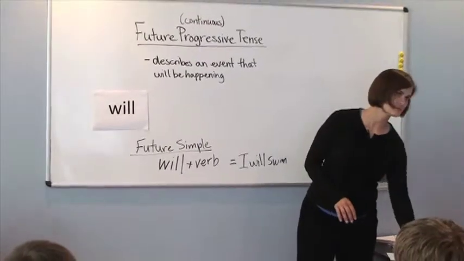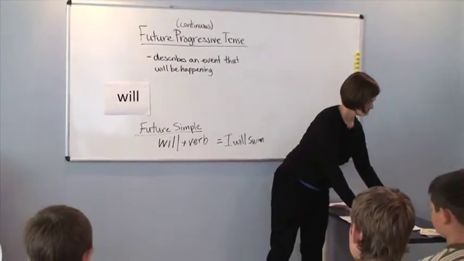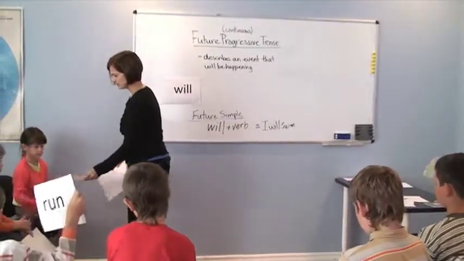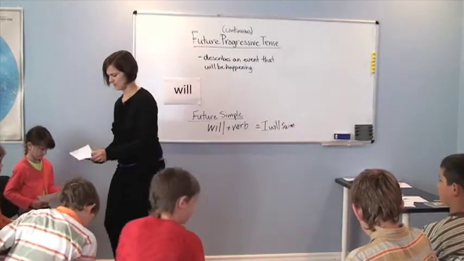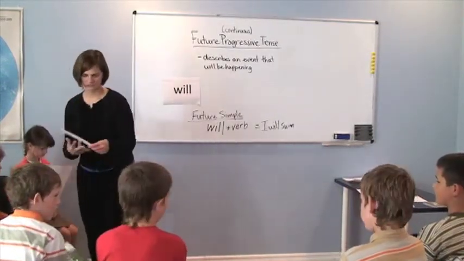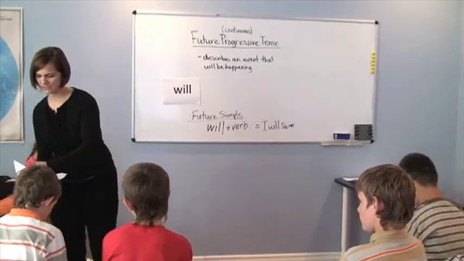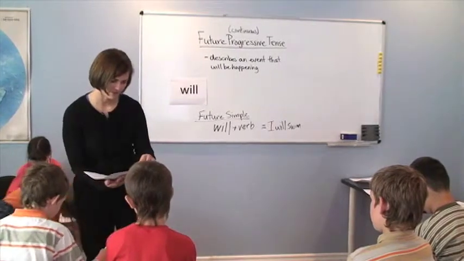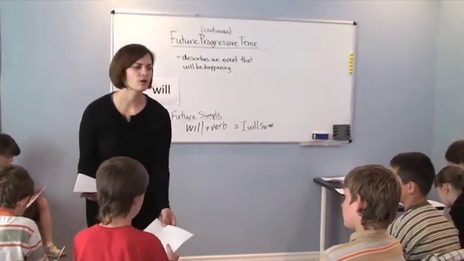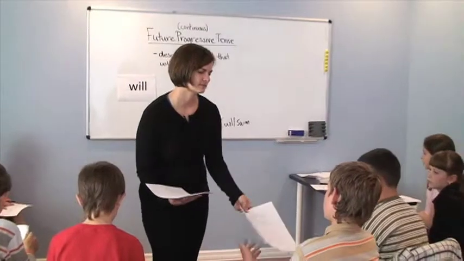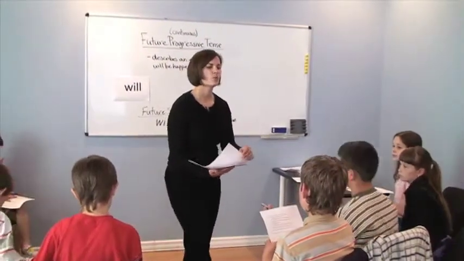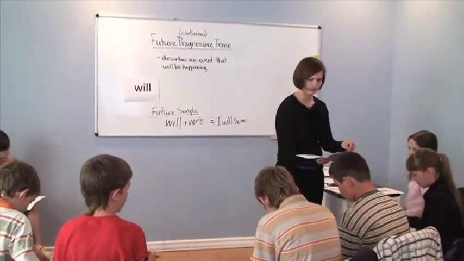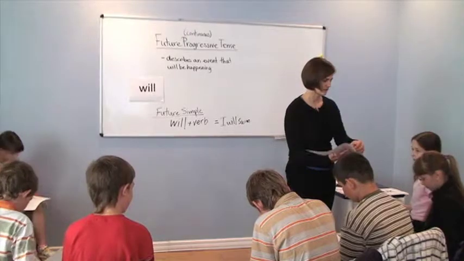We're going to practice with some worksheets again. So I will take your verbs for you, and I'll have one of these. So the first part, what we're doing is we're going to be looking to see if the future simple is used or if it's future progressive. How are we going to identify future progressive? Will be and ing on the verb. Very good. So you're just going to read the sentence and circle which one it is, okay?